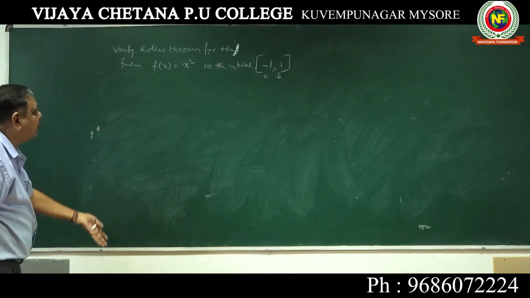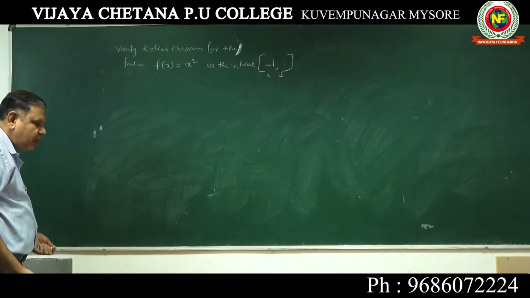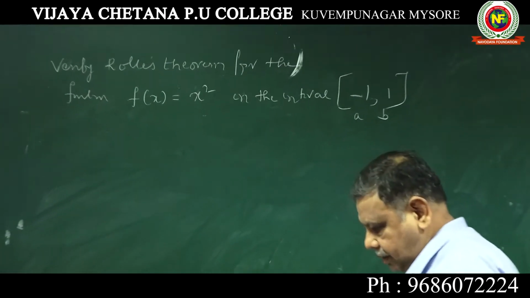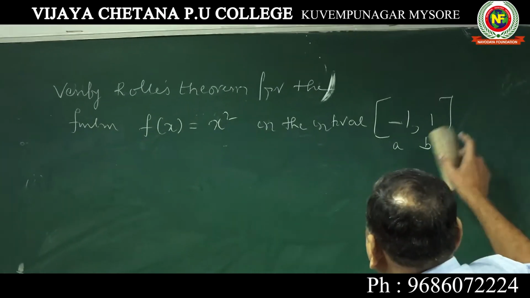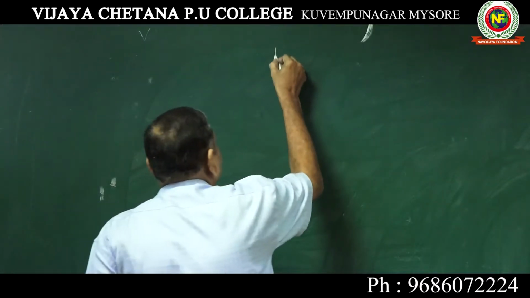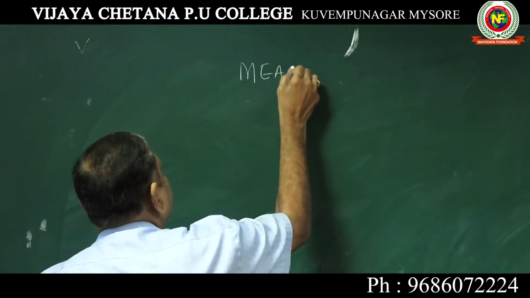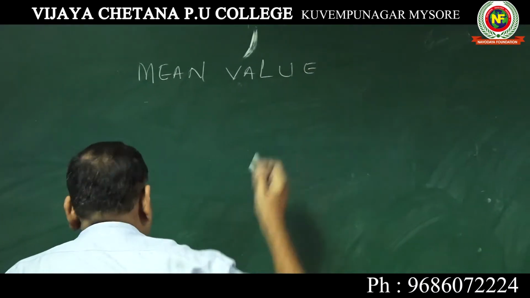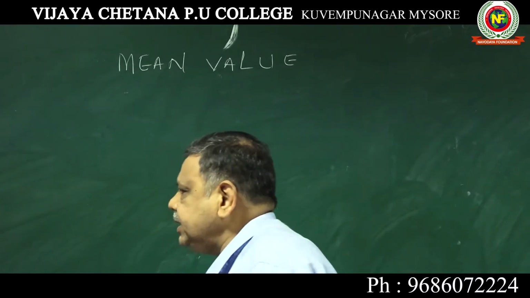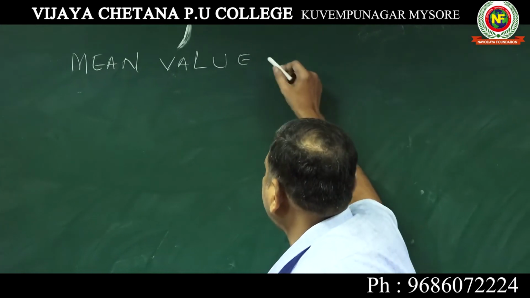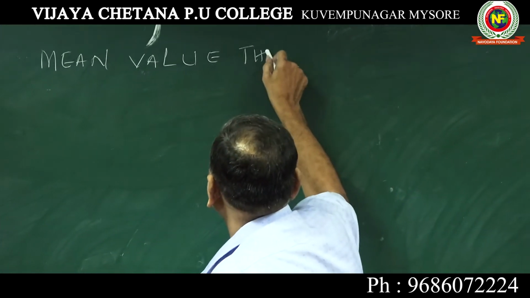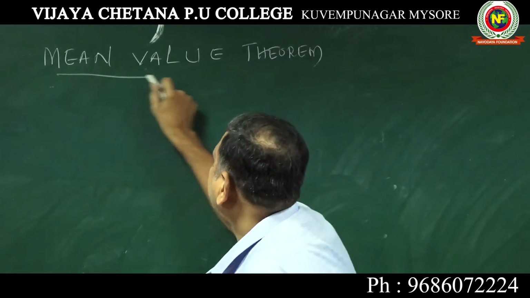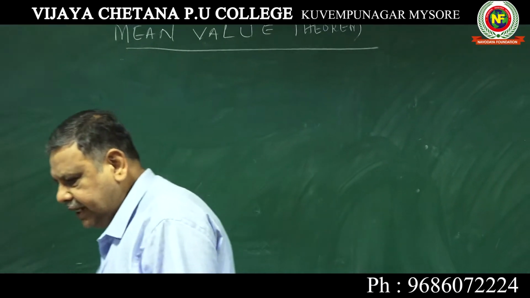I myself have told you all these things, and now we should go for MVT, that is the mean value theorem. Shall I write this? Mean value theorem. Take down. So far Rolle's theorem is done. Mean value theorem is an extension of Rolle's theorem, also called the Euler-Hospital rule. Both were found out by Rolle, I told you, but it was already there in India.